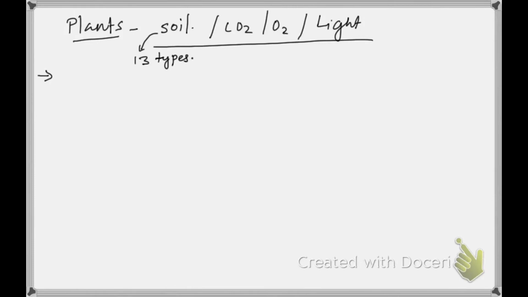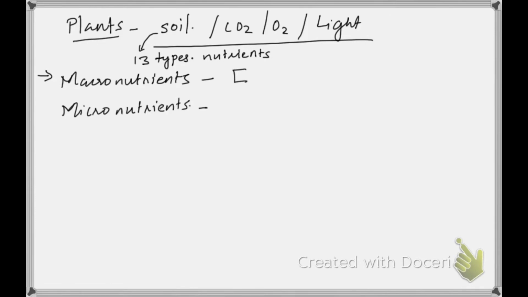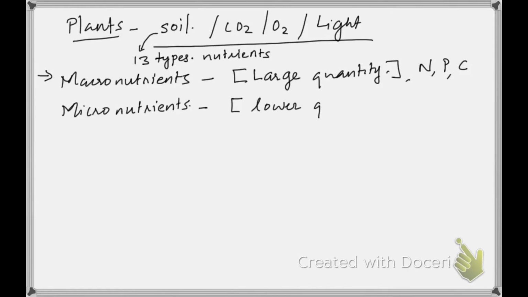These 13 types of nutrients can be classified into two major groups: macronutrients and micronutrients. Macronutrients are required in large quantity, for example nitrogen, phosphorus, carbon, etc. Whereas micronutrients are required in comparatively lower quantity.